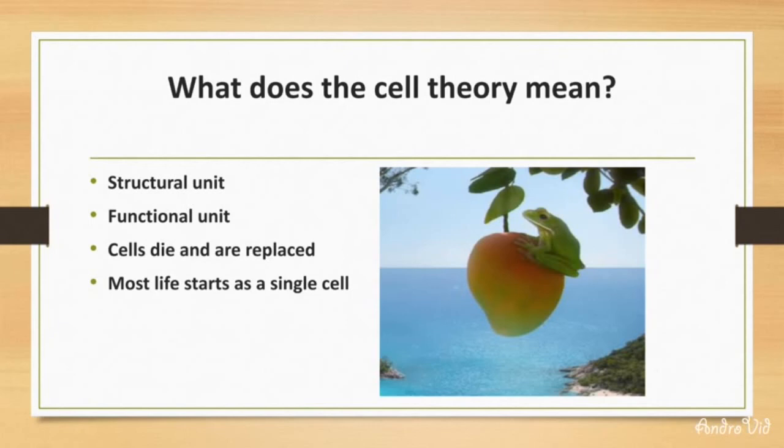Before the new cells arise, there will be cell division. In this cell division, there will be formation of new cells from the parent cell. So the cells will die, and instead of these cells, new cells arise again.